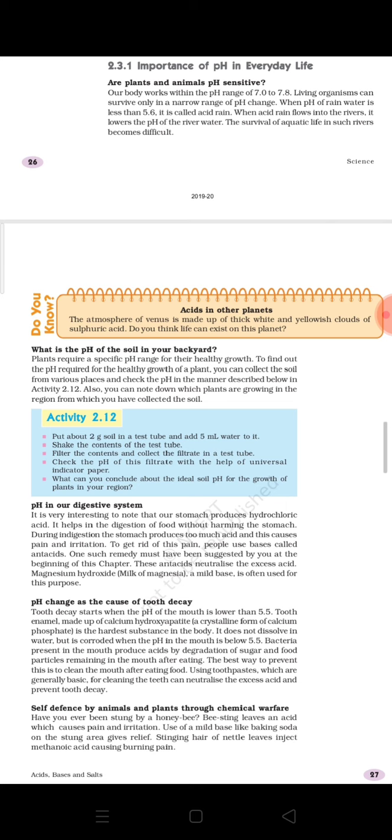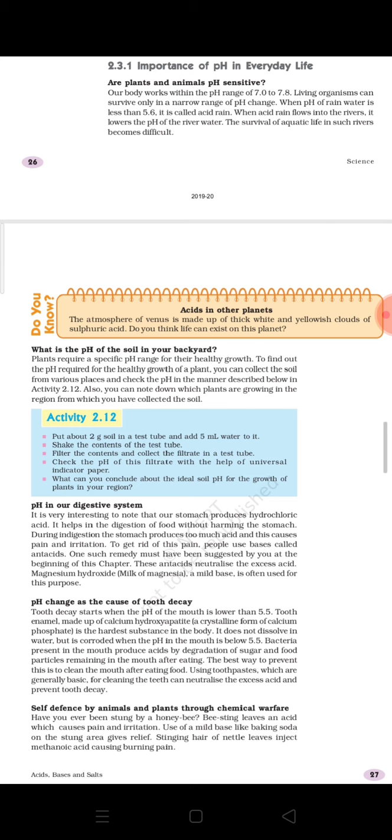For example, when sulfur dioxide gets dissolved in water molecules present in the atmosphere, it produces sulfurous acid. When sulfur trioxide dissolves in water molecules, it produces sulfuric acid. In the same way, when the different oxides of nitrogen dissolve in water vapor, they produce nitrous acid or nitric acid.